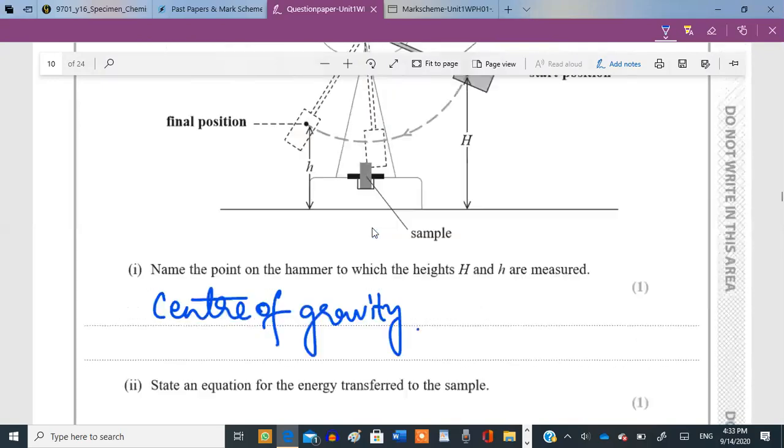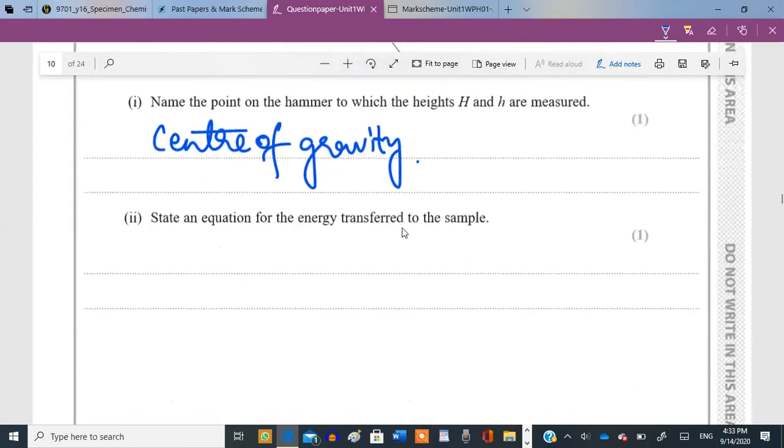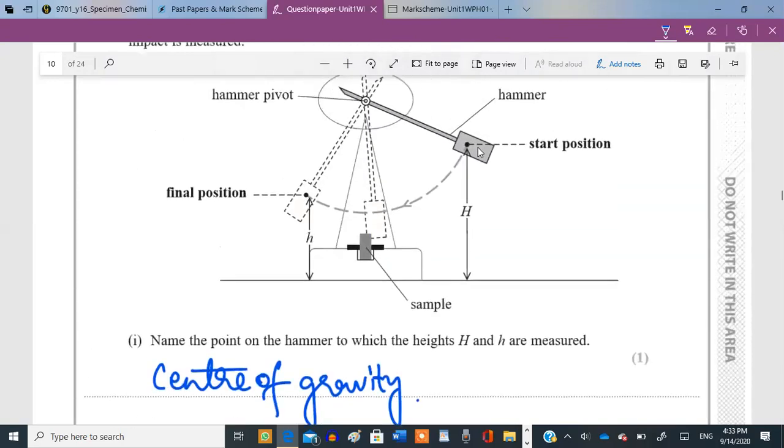Center of gravity is the point from which the h and the capital and small h are measured. State an equation for the energy transferred to the sample. The energy which is transferred to this sample would be the kinetic energy, right? The kinetic energy of this block, but we don't have the velocity of the hammers given to us.